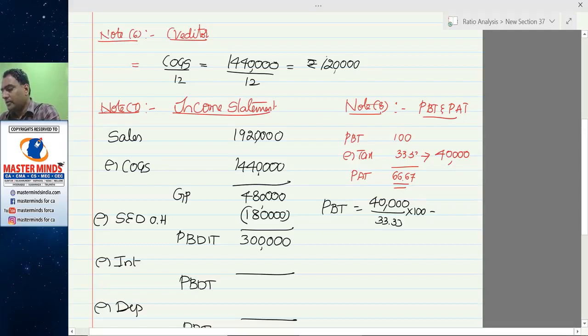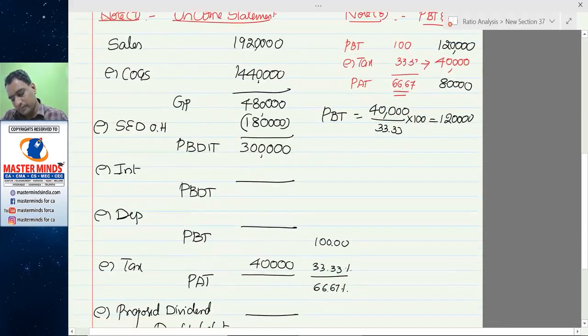So 40,000 divided by 1,20,000. This is 80,000.